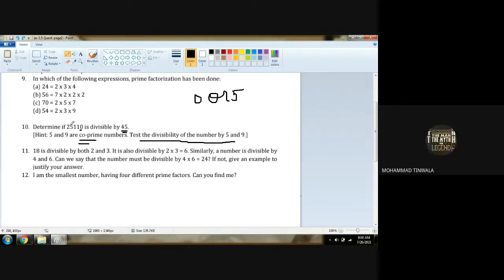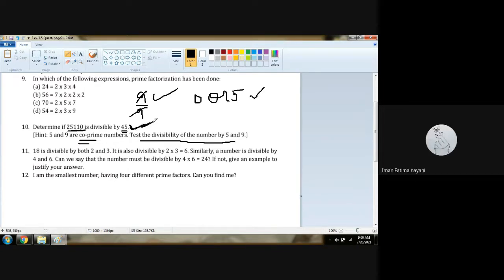2 plus 5 will be 7. 7 plus 1 will be 8. 8 plus 1 will be 9. 9 plus 0 will be 9. Now 9 is divisible by 9. Yes, that means the whole 25,110 is divisible by 9 also. So it goes by 5 and it goes by 9 also, right? So 5 nines are 45. So it will be divisible by 45 also.